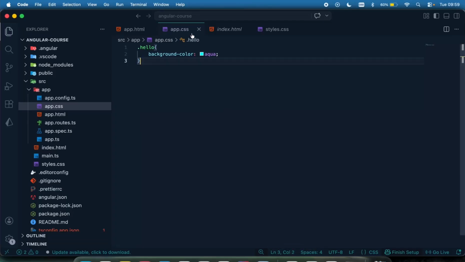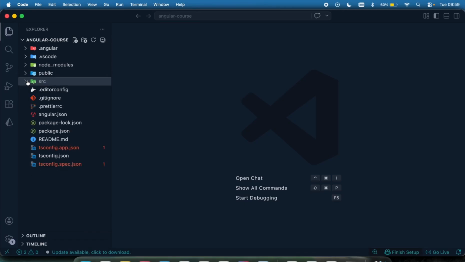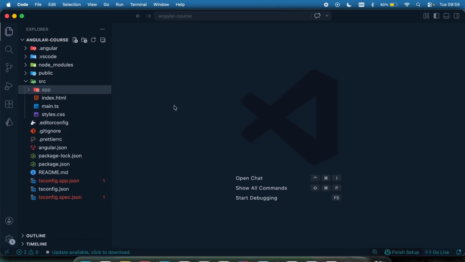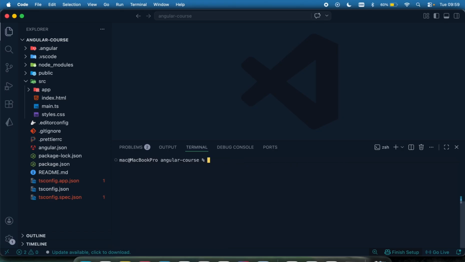So let's move on to see how to create a component in Angular. It's very simple. For you to do that, you just pull up your terminal like so. Let me clear this. And then you use this command: ng, which means Angular, g, which means generate, c, which means component, and you type in your component name. Let's just create a home page by calling it home.